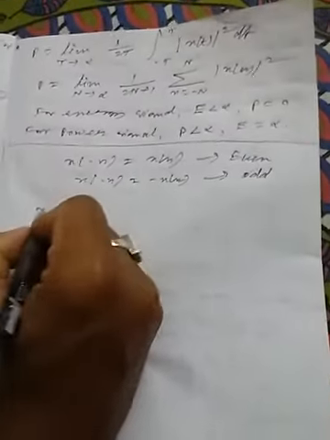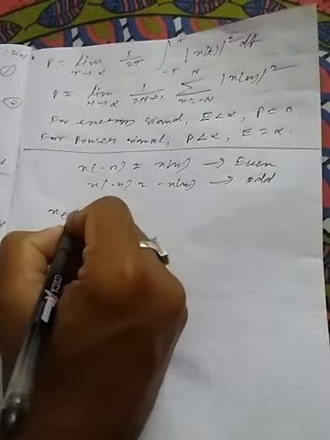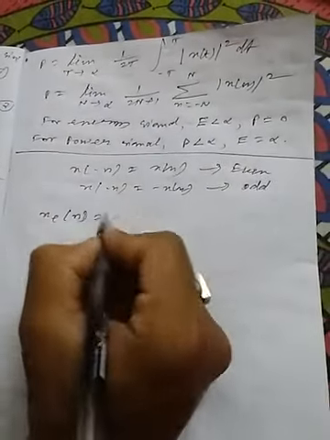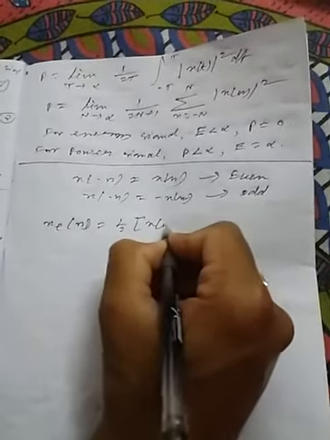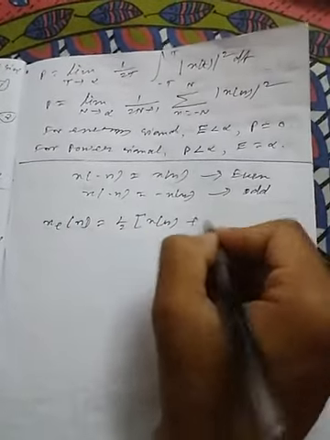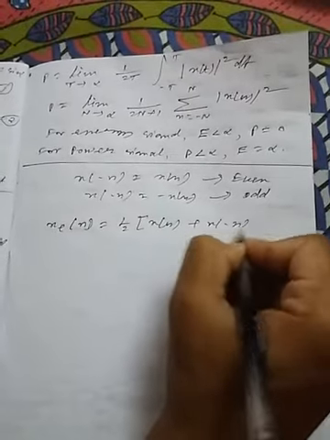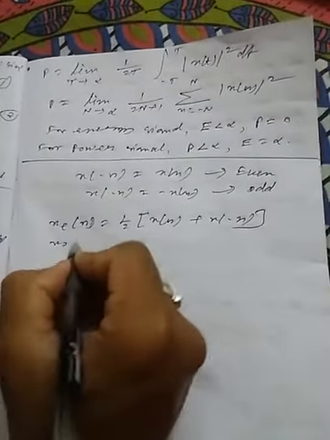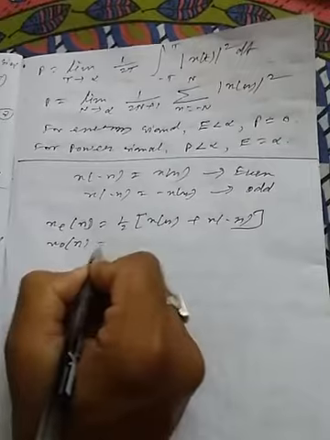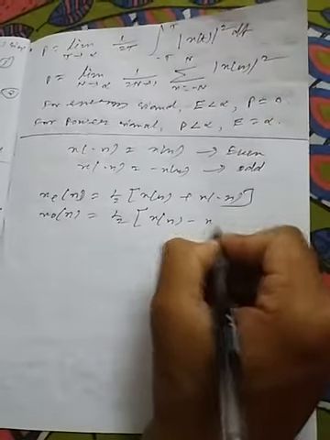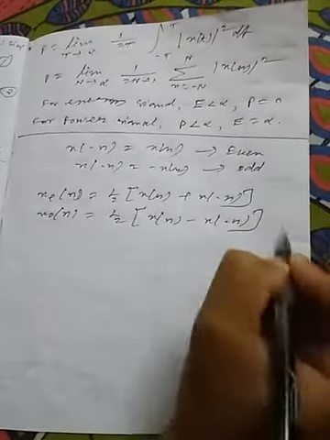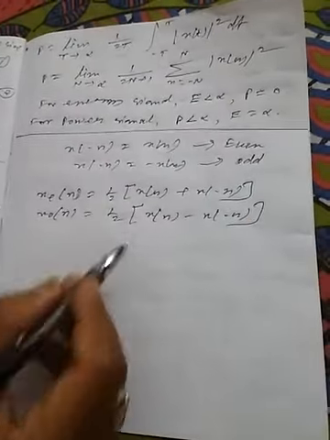So in discrete time domain, the even part of any signal x(n) can be calculated by using this formula, half of x(n) plus x(-n). Okay, and the odd part of this signal can be calculated by using this formula, half of x(n) minus x(-n), right?